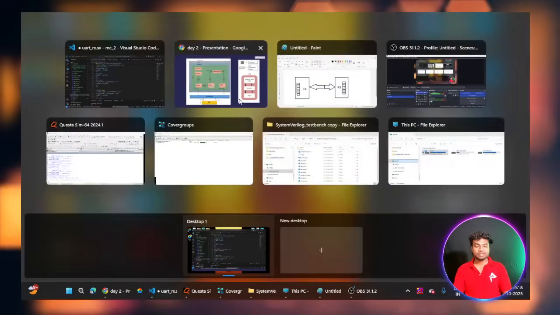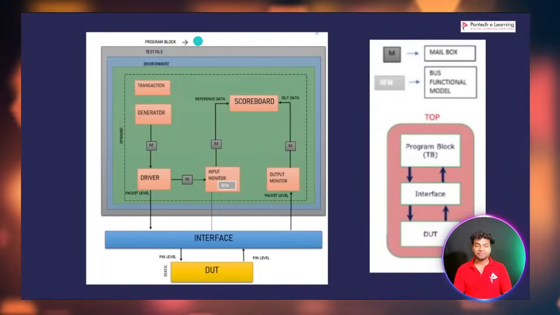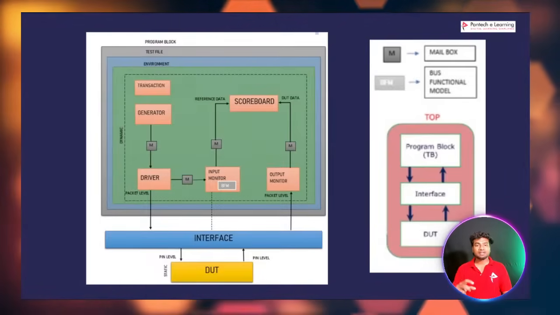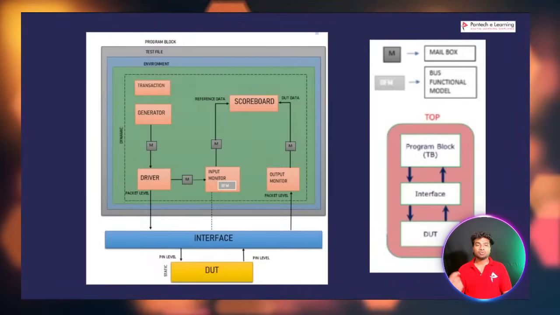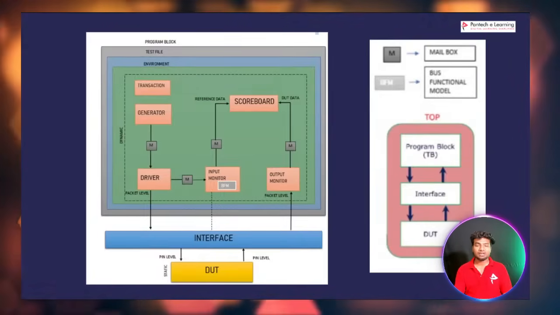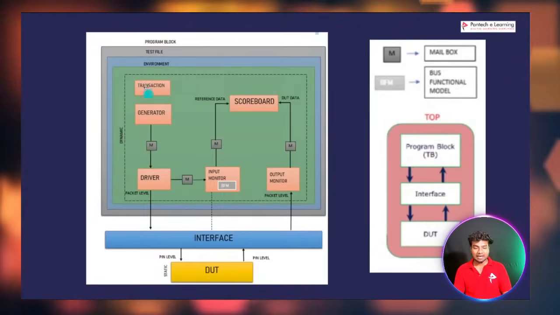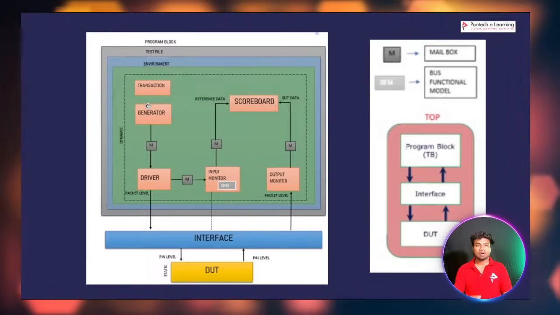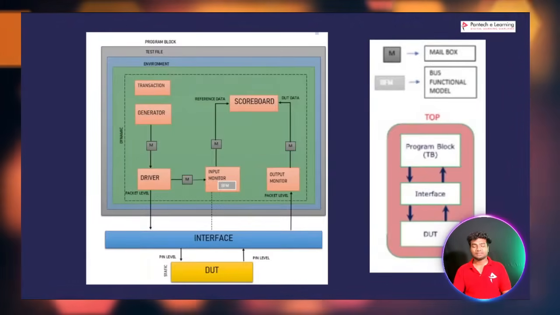Why are we doing this big process? Because we can easily do randomization, we can easily apply constraints, and we can add a signal in the transaction. You won't add each and every signal at every part of your code. If you want to add one signal in your code, you can just add it here in the transaction class. It will automatically affect all the classes. So I will show you that.